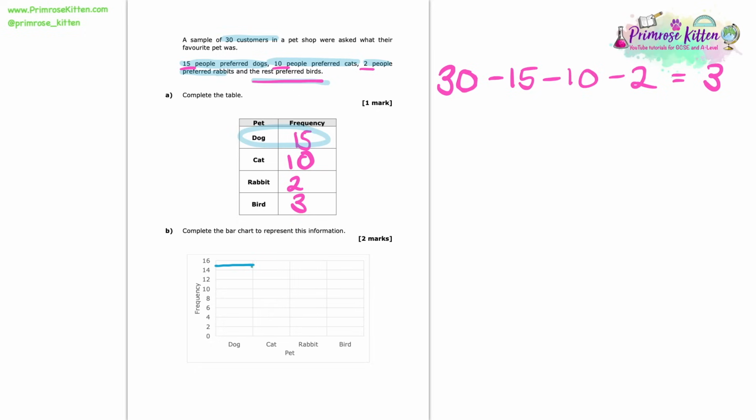So we know that 15 people preferred dogs. So we need to use a ruler and a pencil to draw on a bar at 15. Next on, we need to draw 10 for the cats. Again, make sure that in the exam you use a pencil and a ruler. A rabbit we know is 2, so we're going to do a little block at 2. And then for birds it is 3. So we need to draw on a block at 3, which is going to have a height halfway between the 2 and the 4. Again, do make sure that when you're in the exam, you use a pencil and a ruler.